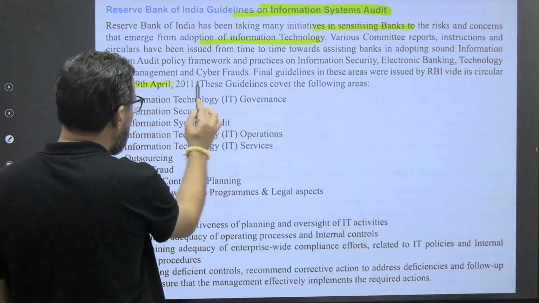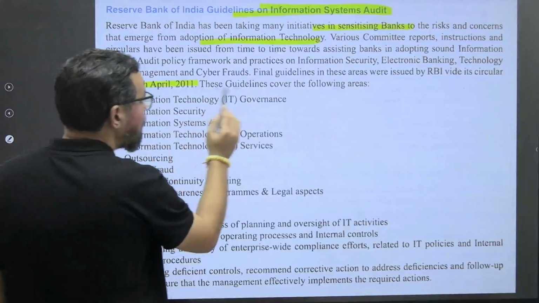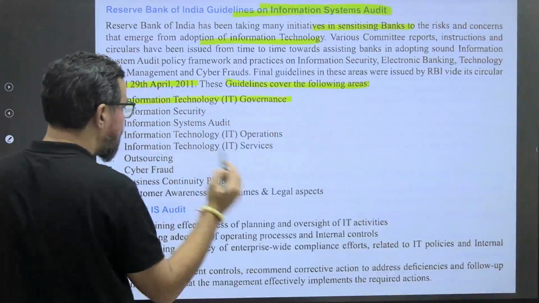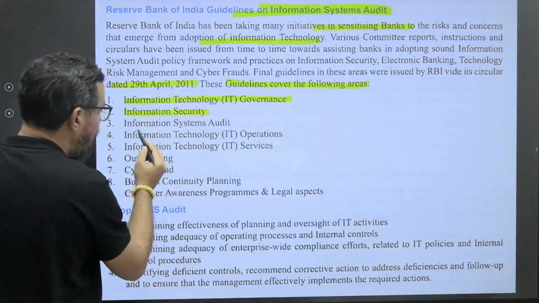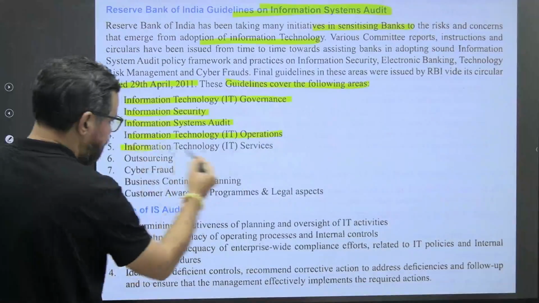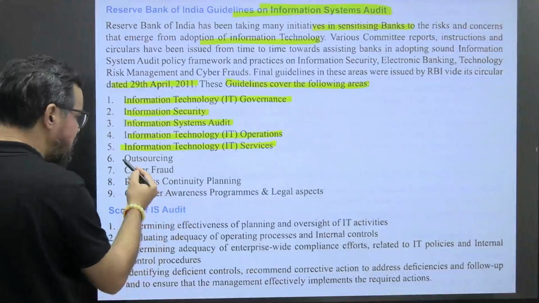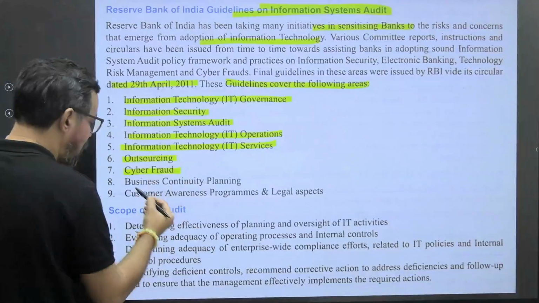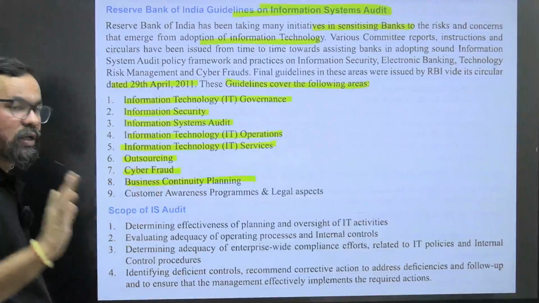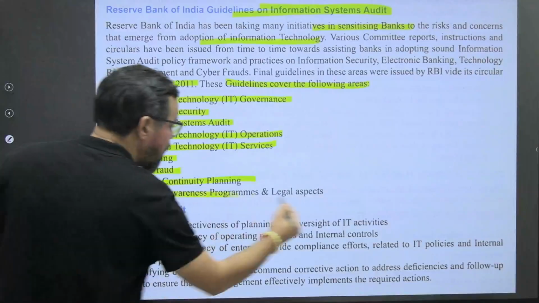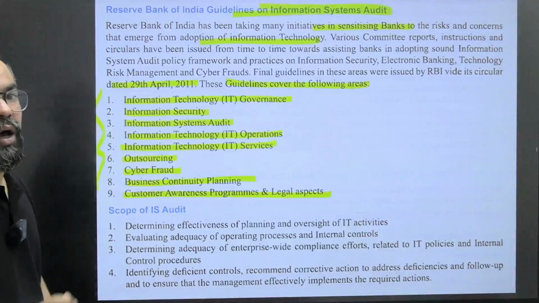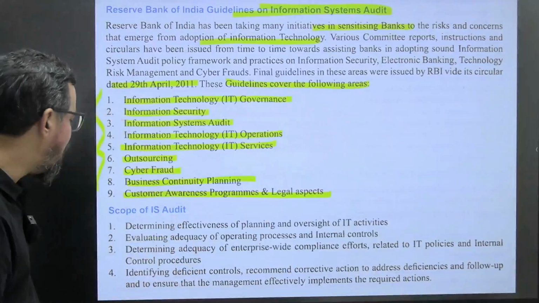So basically when it comes to the 2001 report, the guidelines cover the following areas: information technology governance, information security, information system audit, information technology operations, information technology services outsourcing, cyber fraud, business continuity planning, or your plan B in case of any sort of failures and all, customer awareness programs and legal aspects. So these are some major dimensions around which we have to conduct our IT audits and all.